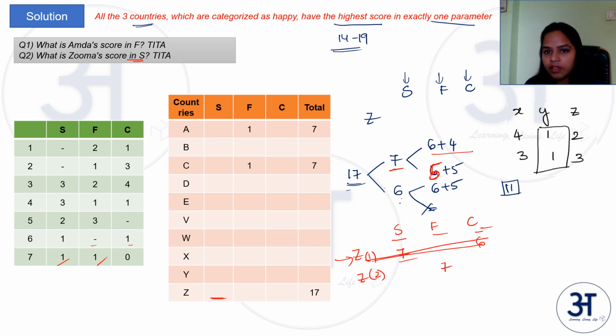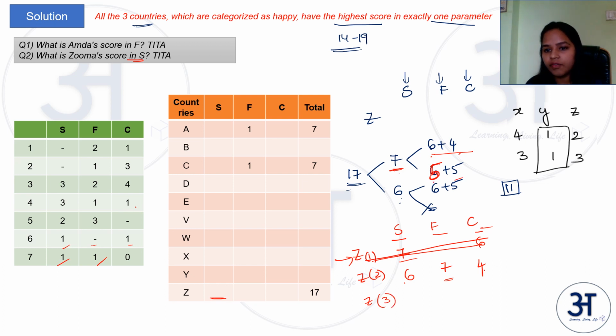Next, if at all it is 7, then the 7 should be with F. Now once we know that, S and C should take 6 and 4. So which of them can take a 6 and 4? We saw C clearly cannot take a 6, so S should take a 6. Does S have a 6? Yes, it has a 6. So S will take a 6 and C will take a 4. Does C have a 4? Yes, C will take a 4. This is one possibility. Now coming to the third possibility of 7, 5 and 5.